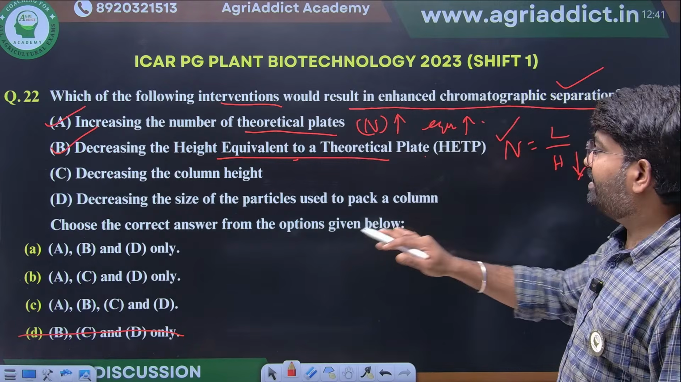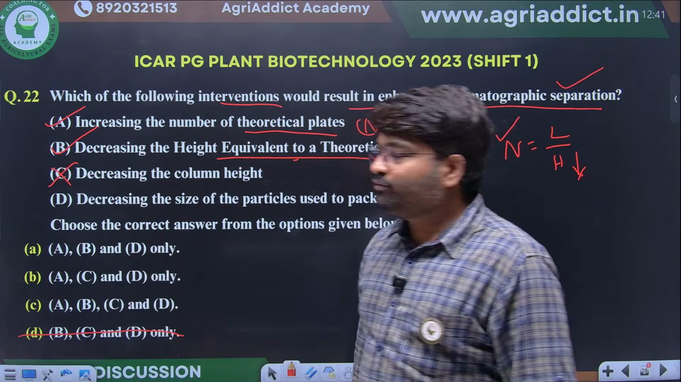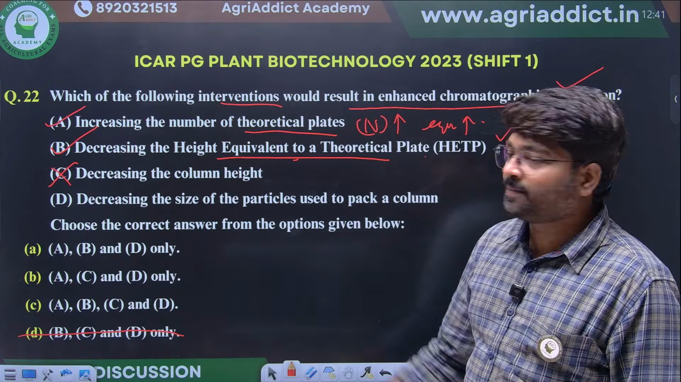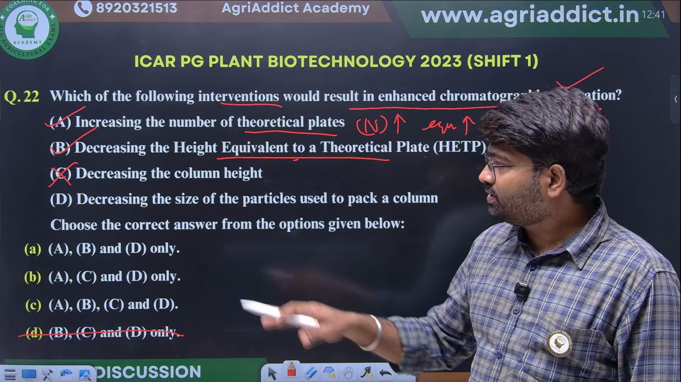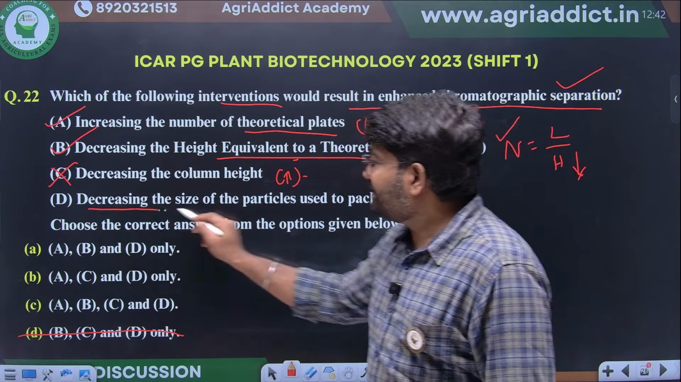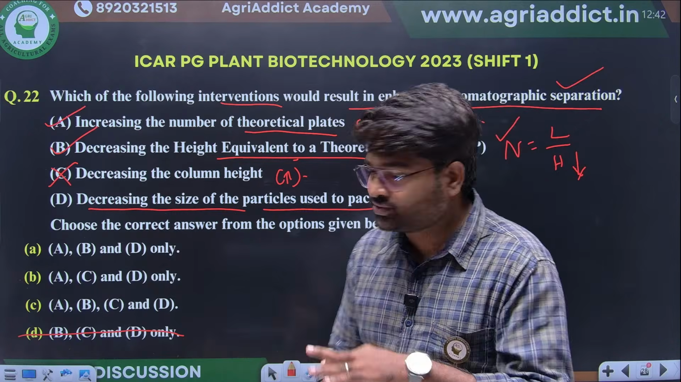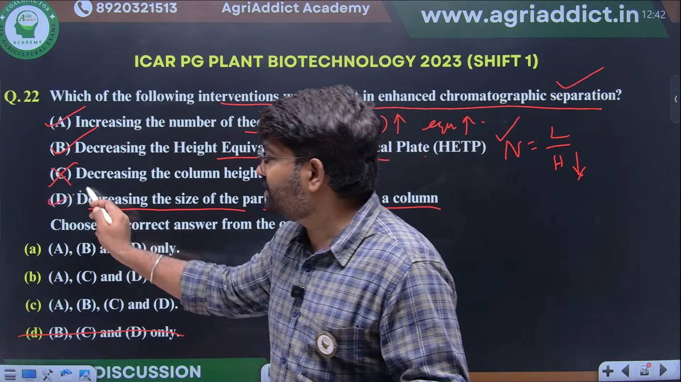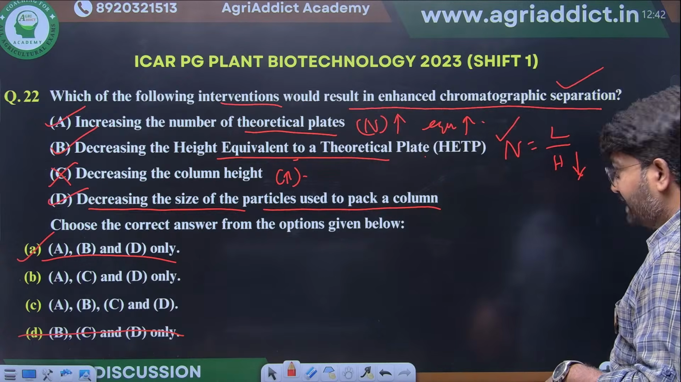Third thing, decrease in the column height. This is ultimately wrong. If you decrease the column height, it will decrease the efficiency of the chromatographic technique. So column height should always increase. Then another important thing, decreasing the size of particles used to pack a column will also increase the efficiency. So the right options are A, B and D. Already people have messaged A, B and D.